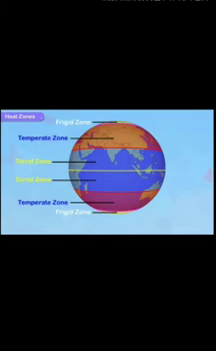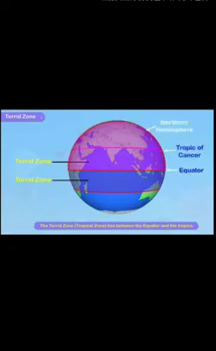Let us learn a little about the position and the climate of these zones. First is the torrid zone. The torrid zone is also known as the tropical zone. The torrid zone lies between the equator and the tropics. That is, between the equator and the Tropic of Cancer in the northern hemisphere and the equator and the Tropic of Capricorn in the southern hemisphere. It extends from 0 degrees to 23.5 degrees in each hemisphere.